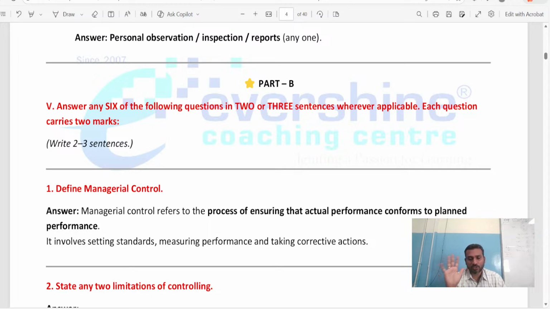They'll give you 10 questions. Out of 10 you should answer any six. Okay, this is what they will give in the exam. Here, how to write the answer? You have to write 2 to 3 sentences. You are supposed to write the answer in 2 to 3 sentences.